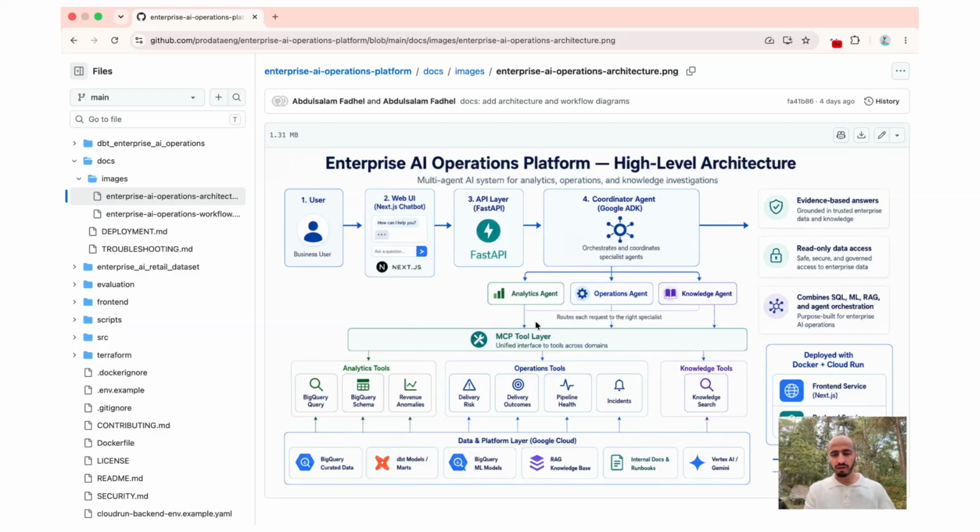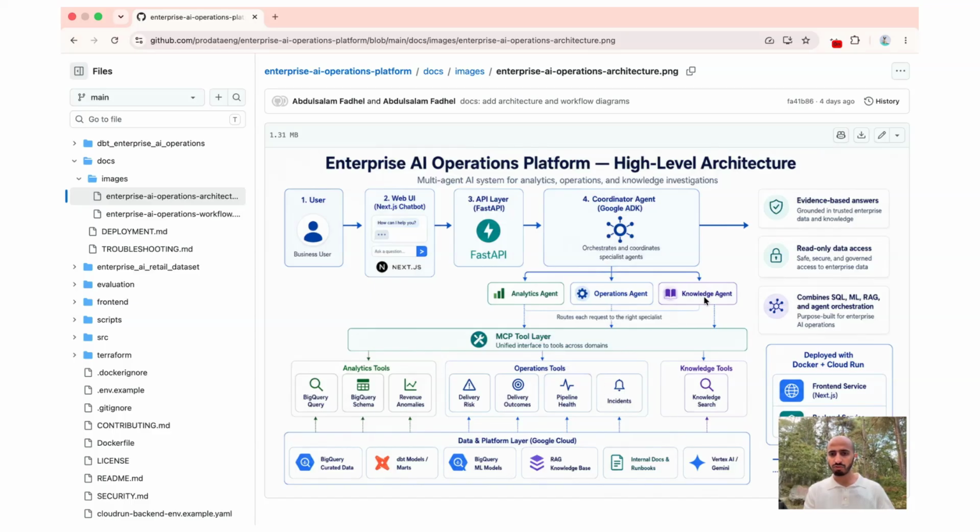And these agents are using tools, or we call it the MCP tool layer, where for each agent we identify the tools that they need to use to answer the questions. For example, the analytics agent uses the analytics tools here, which is BigQuery, BigQuery schema, and revenue anomalies. And the operations agent is related to operations, that means something related to risk, delivery outcomes, pipeline health, incidents.